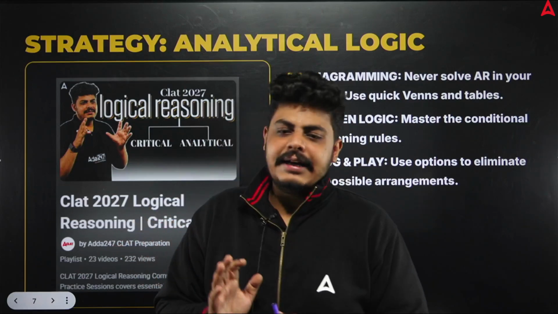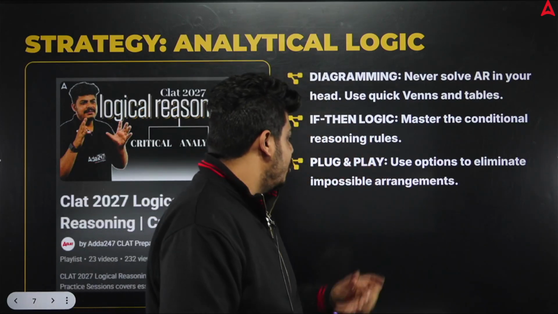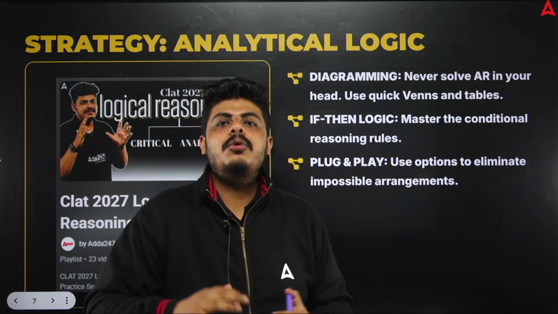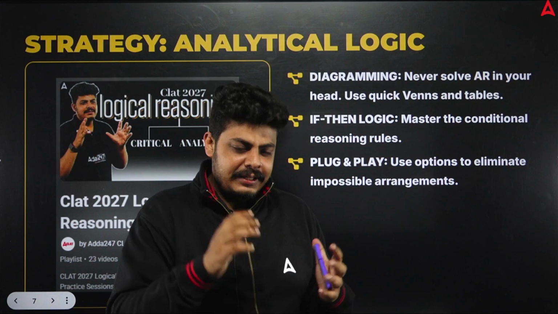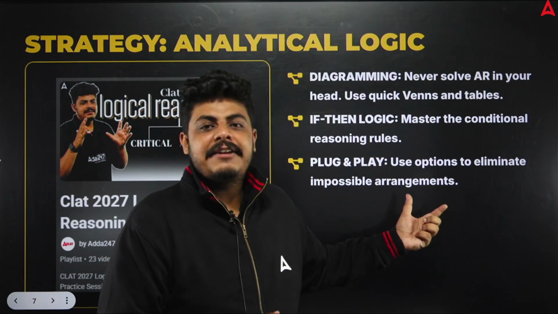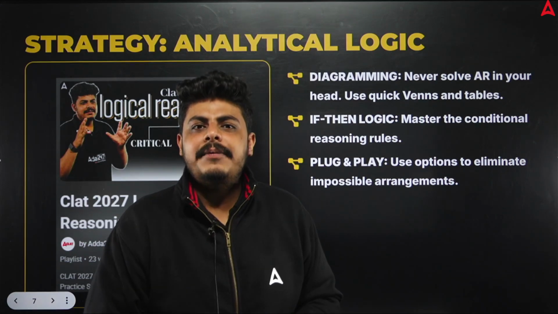One more thing that I will talk about is plug and play, that is, you use your options, you eliminate these options to come to a possible arrangement. See, there are four options. Among those four options, you will certainly find one option that directly is not making that perfect arrangement.